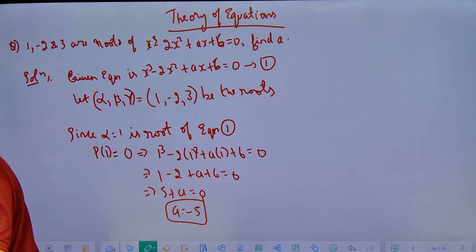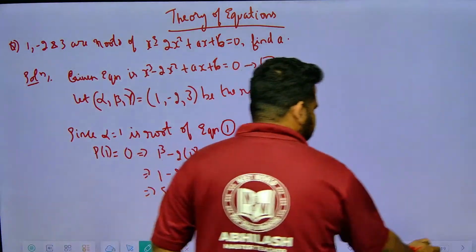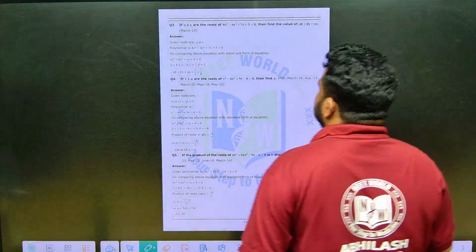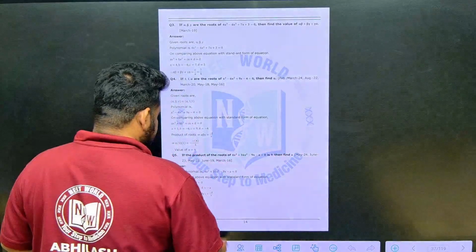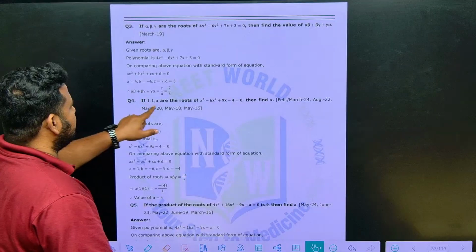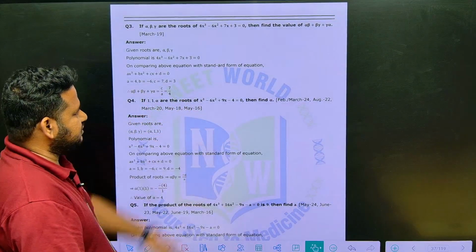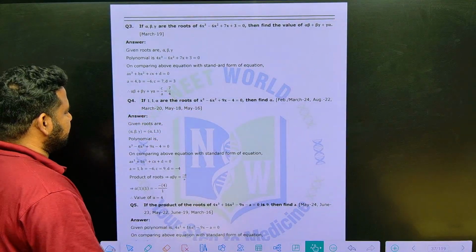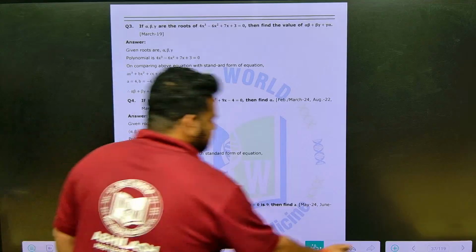Let us continue, friends. Next question. Let us do the fourth question. So this is important. They are telling, if 1, 1, alpha are the roots of the given equation, then find the value of alpha. So let us take up this question.